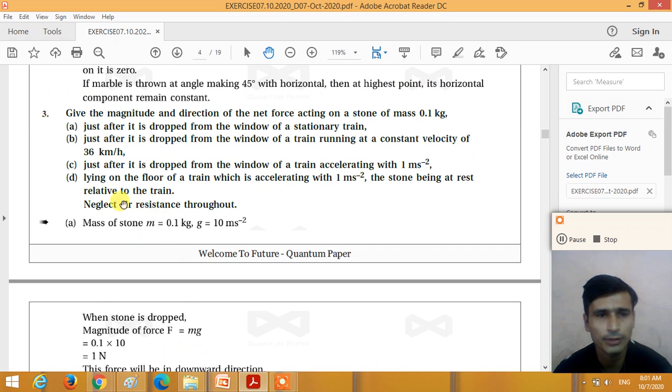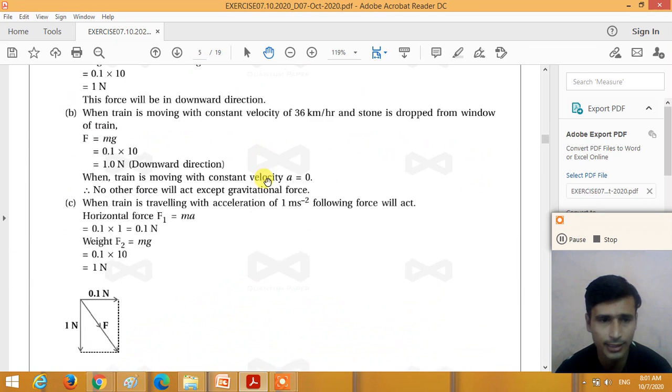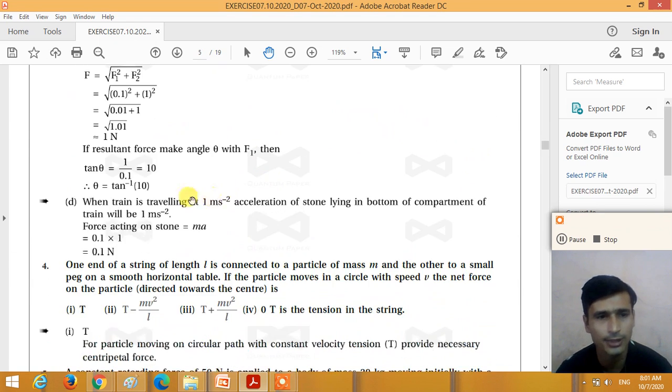Now the fourth question is: a stone lying on the floor of a train which is accelerated with 1 meter per second squared, the stone being at rest relative to the train. Neglect the air resistance. So the answer: when the train is traveling with 1 meter per second squared acceleration, the acceleration of the stone lying on the floor of the compartment of the train will be 1 meter per second squared. Here the force acting on the stone is F equal to ma, because the weight force is cancelled by the normal force.